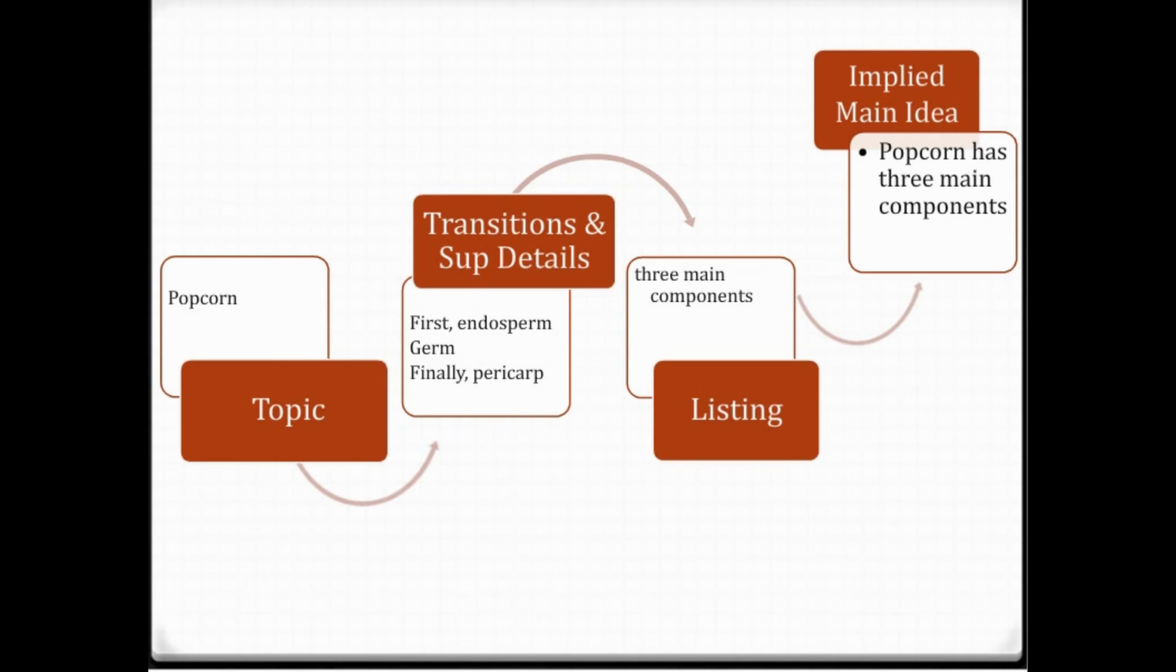So this last sentence, popcorn has three main components, is not written by the writer, by the author. You write this sentence. The author only implies the main idea, but now it is your job to write it, to express it in a sentence. That's why we call the main idea implied, not stated.